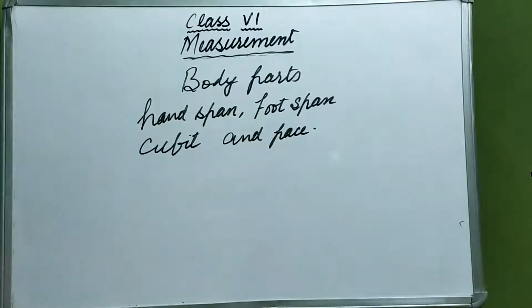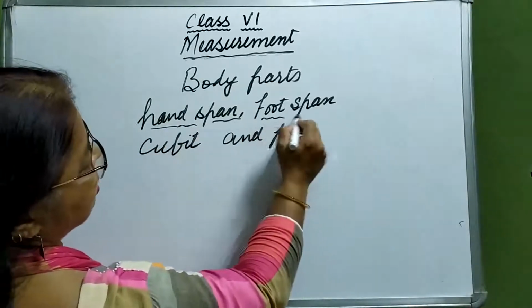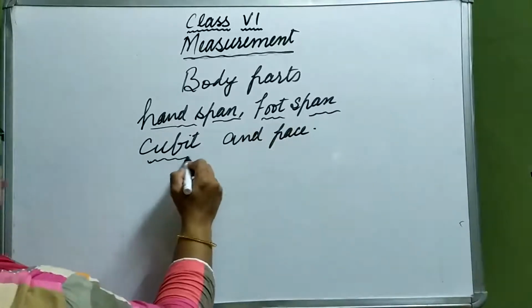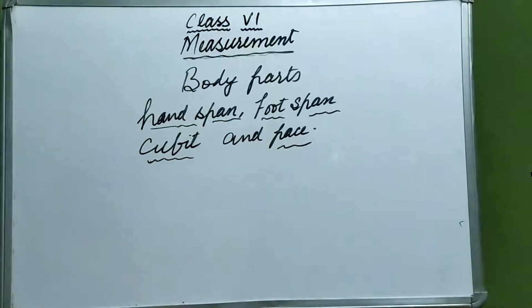We are going to discuss all of them. First of all hand span, then foot span, then the third one is cubit, and pace. Let us discuss them one by one.